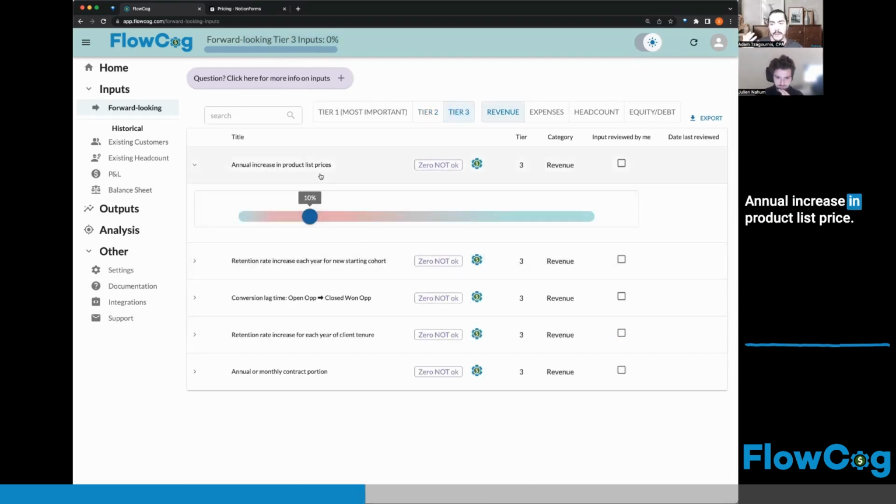Annual increase in product list price. So do you plan on raising prices for new customers each year? Or do you think you're going to leave that price flat or relatively flat? I've done it once so far. Okay. I don't remember when it was. I increased from like 15 to 19. Okay, that's kind of a pretty big increase. So that's like 25% basically. Yeah. On kind of the same on the more expensive plan.